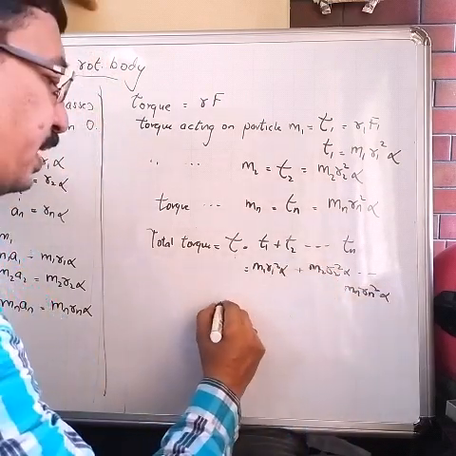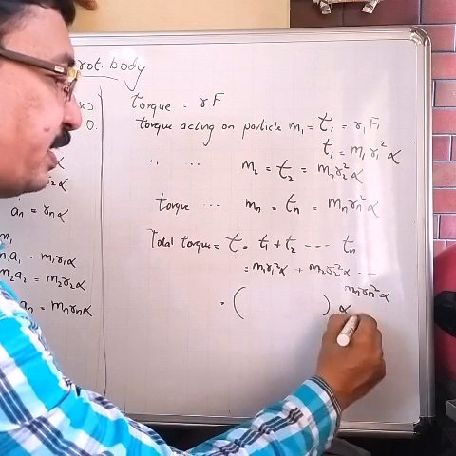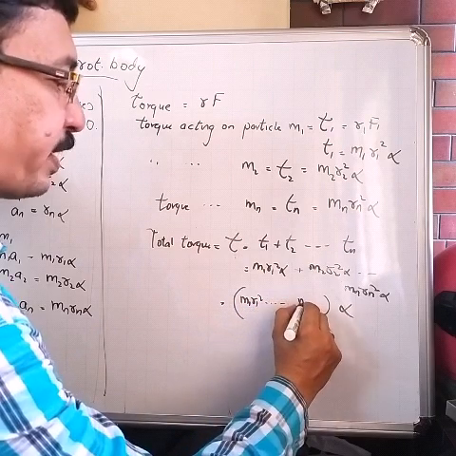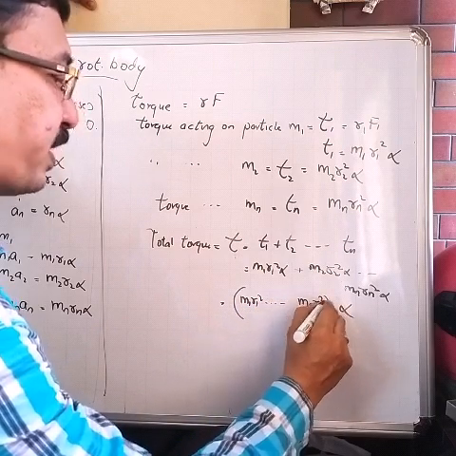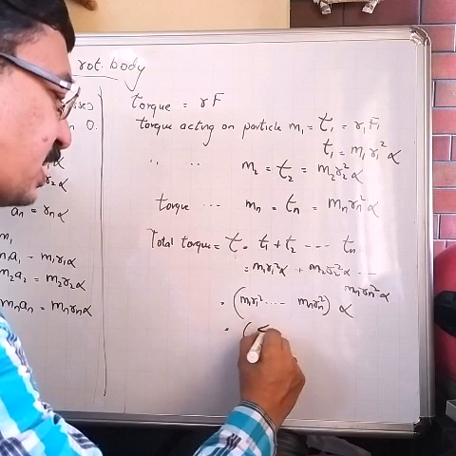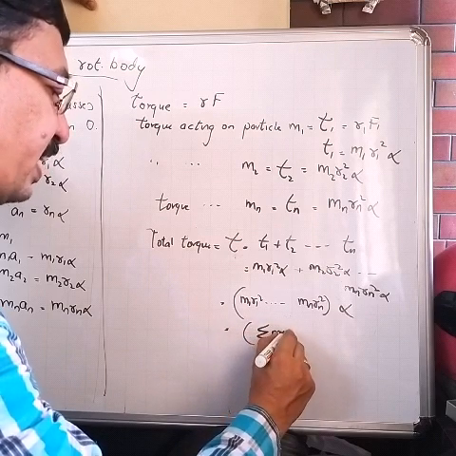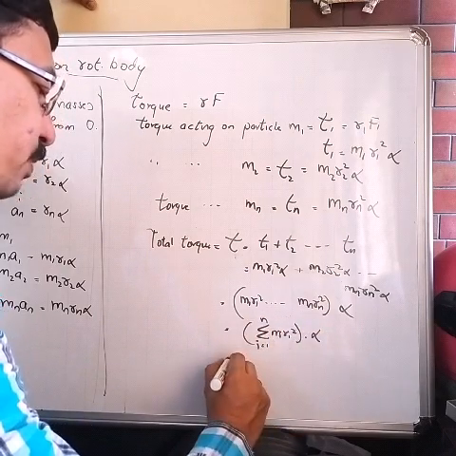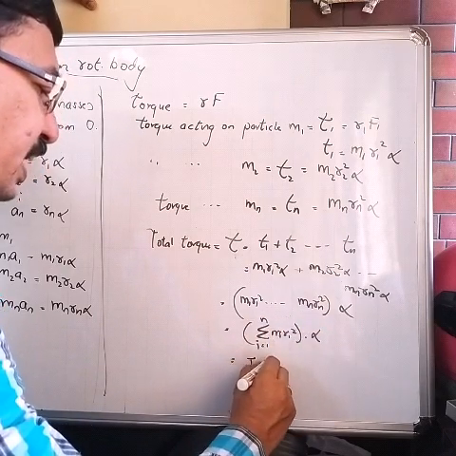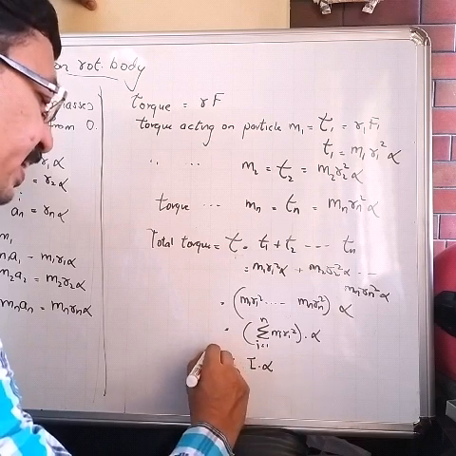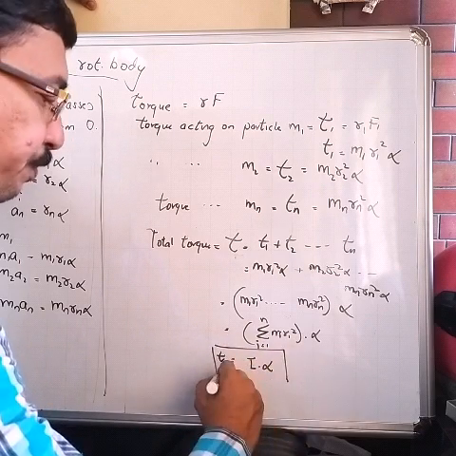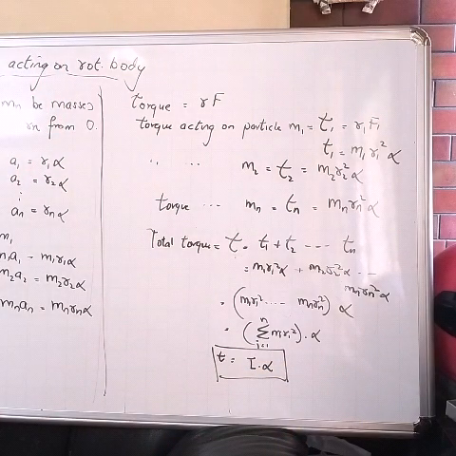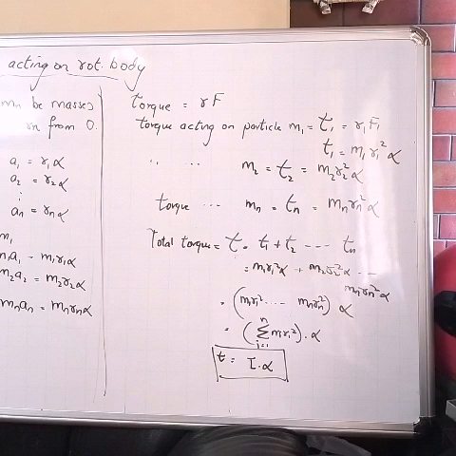Okay. Here alpha is a common term. I will take it outside, and in the bracket I'll write m1 r1 square plus m2 r2 square up to mn rn square. Or I can write summation mi ri square, i starting from 1 to n, into alpha, and this formula is nothing but the moment of inertia I, and hence I get the final expression tau equal to I alpha. This is the expression for torque acting on a rotating body.